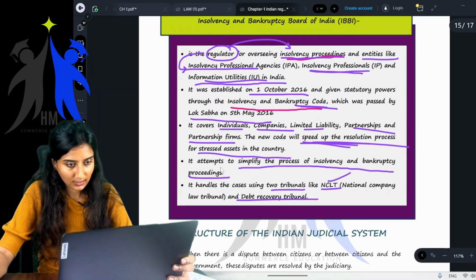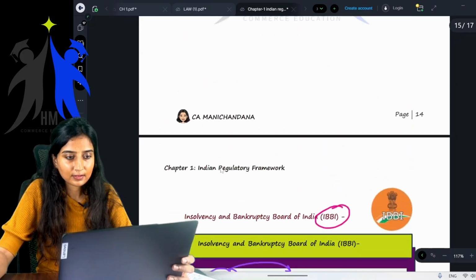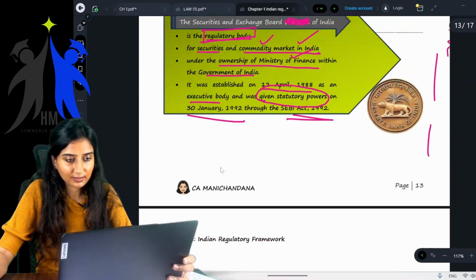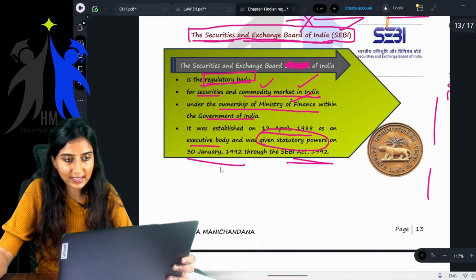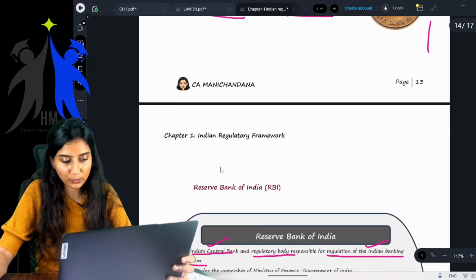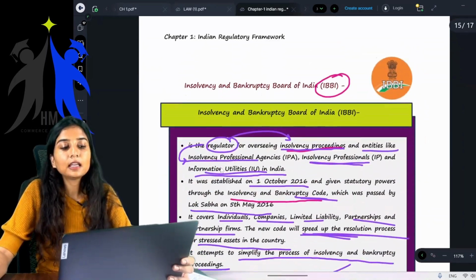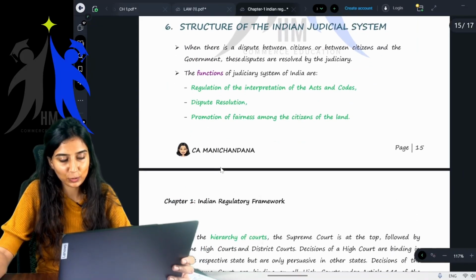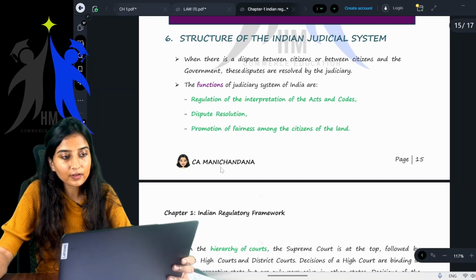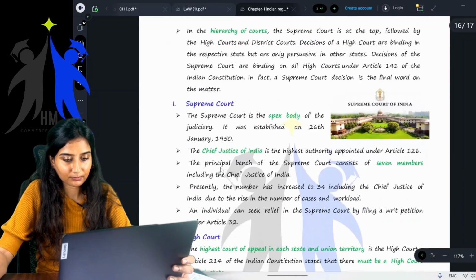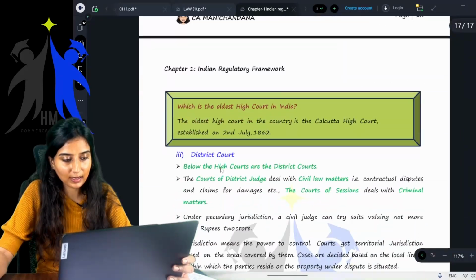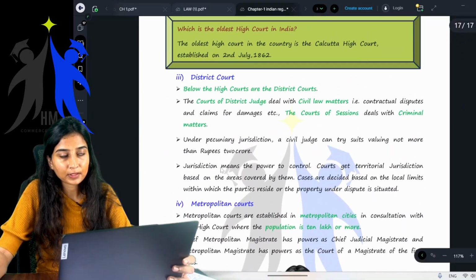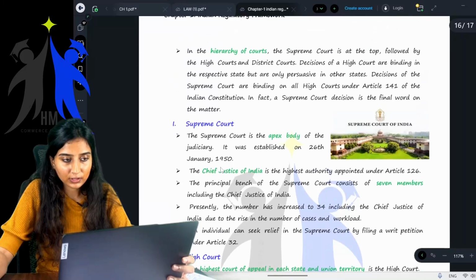Done. Easy. Very easy. What did we learn? The Securities and Exchange Board of India, RBI, and IBBI, that is the Insolvency and Bankruptcy Board of India. So the last topic, and we are done for the day.